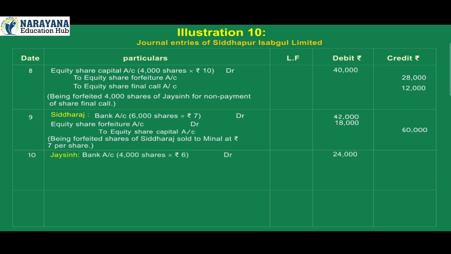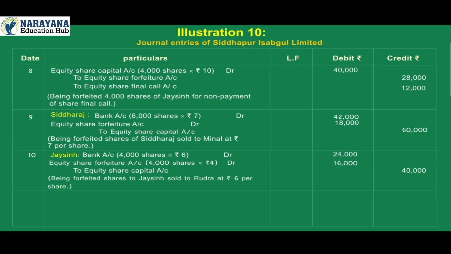10. JC. Bank account debit 24,000, 4,000 shares into rupees 6. Equity share forfeiture account debit 16,000, 4,000 shares into rupees 4, to equity share capital account credit 40,000. Being forfeited shares of JC sold to Rudra at rupees 6 per share.